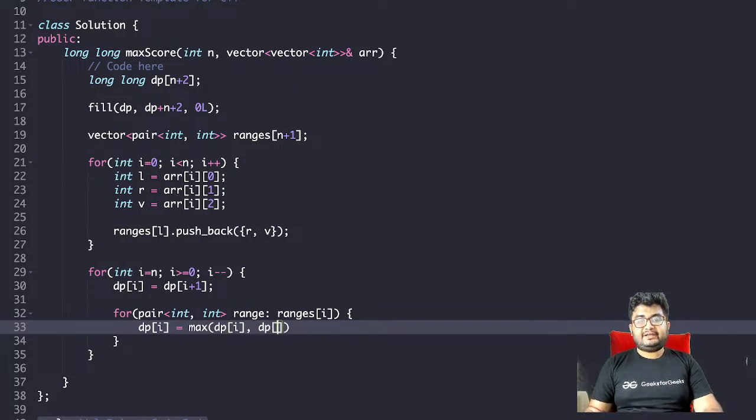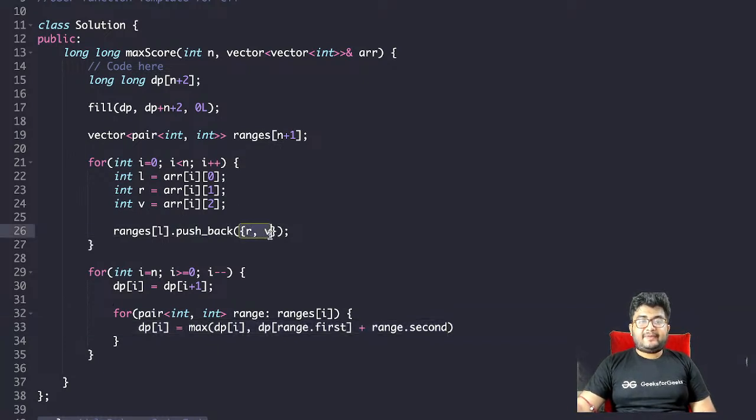So dp of range dot first plus range dot second, that is the value, right? We have ranges of the form r and v, the right hand limit and the value. So range dot first is the right hand limit, and range dot second is the value.